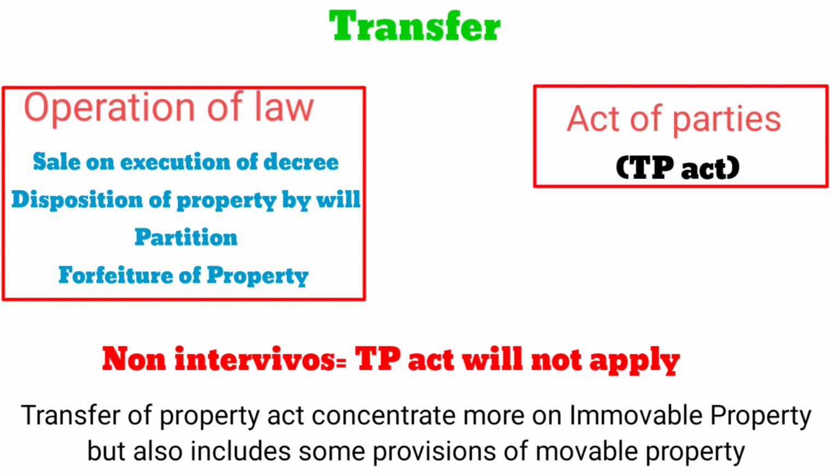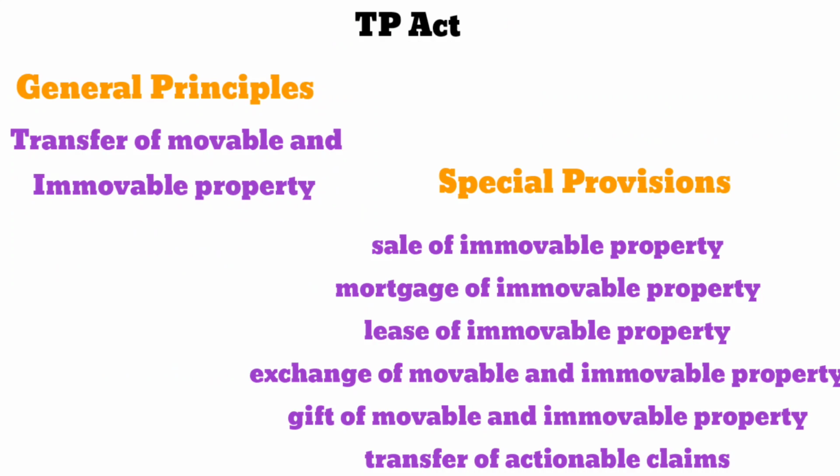Transfer of Property Act concentrates more on immobile property but also includes some provisions relating to the movable property. Transfer of Property Act can be categorized into 2, general principles and special provisions. General provisions includes transfer of movable and immobile property. The special provisions includes sale of immobile property, mortgage of immobile property, lease of immobile property, exchange of movable and immobile property, gift of movable and immobile property, transfer of actionable claims. We will discuss in detail in my future videos.